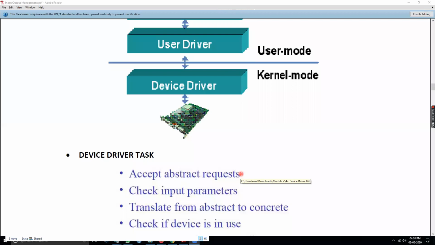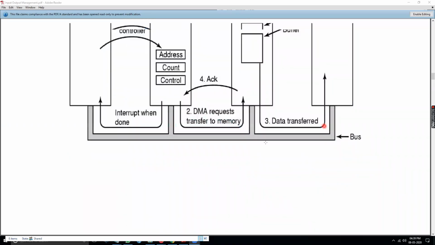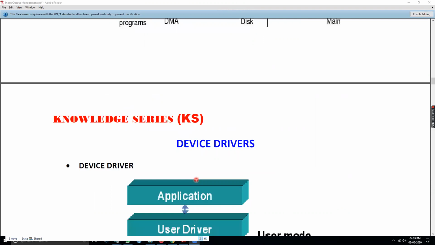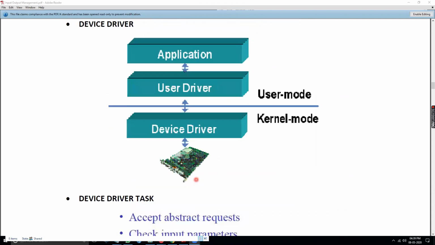That means all the requests are passing through the device controller. That is what we have seen here. If you see the DMA case, the DMA controller is doing those activities just like a device driver in this scenario, and making sure that the request is executable. So whatever you are giving in the input, that should be executable. Protocol should be satisfied.